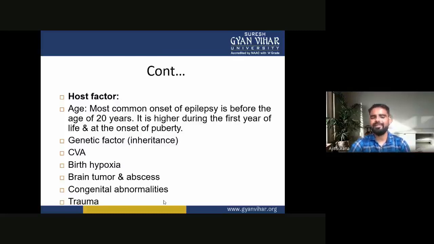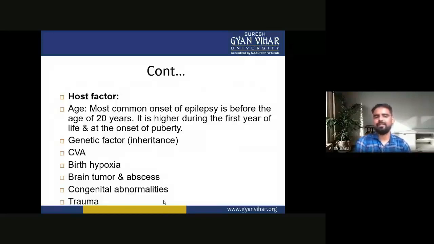In host factors, first is age. The most common onset of epilepsy is before the age of 20 years. It is higher during the first year of life and at the onset of puberty.